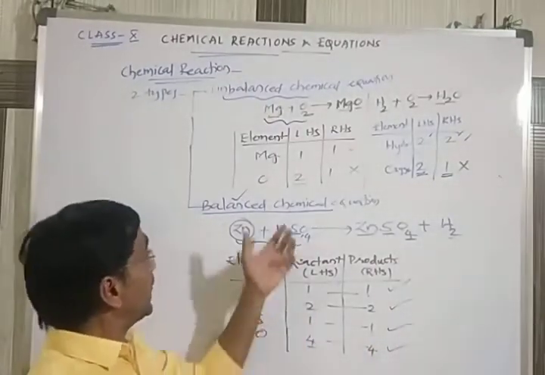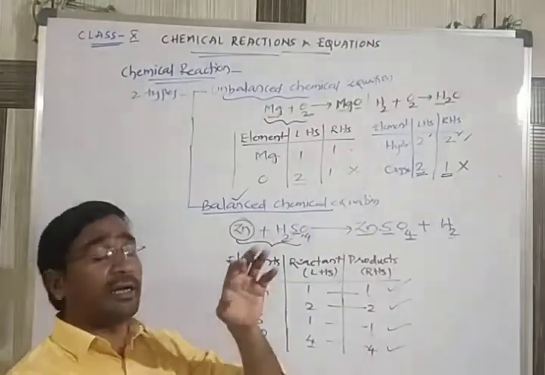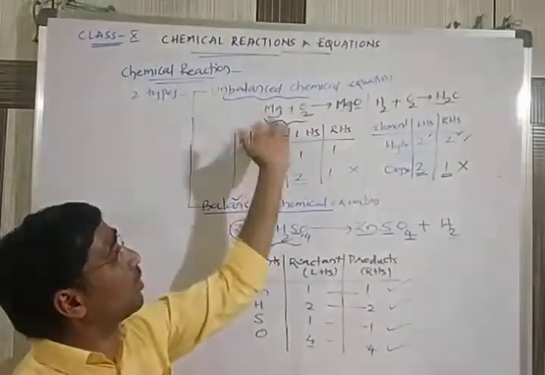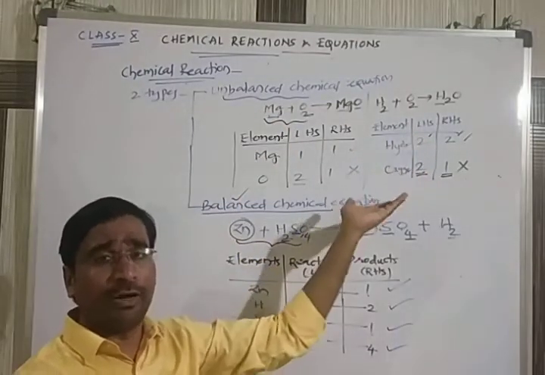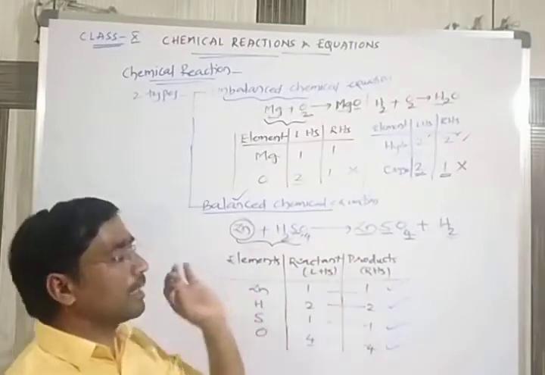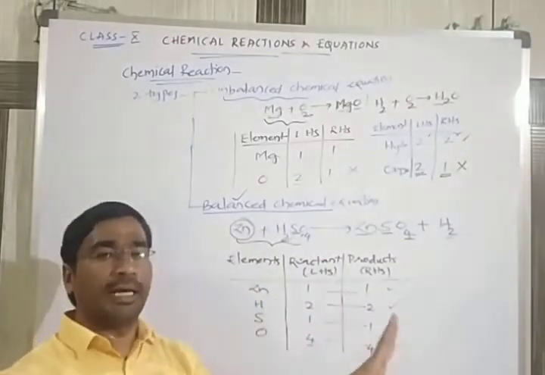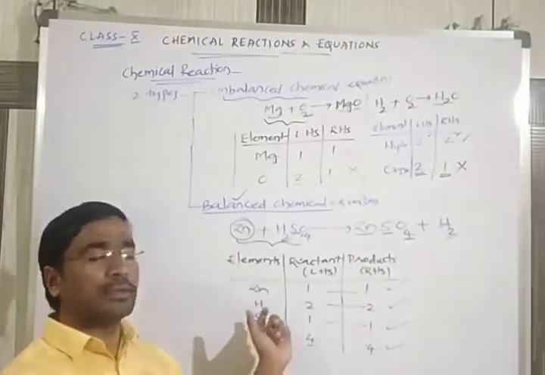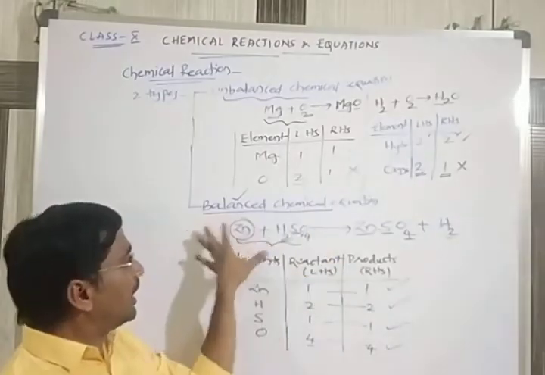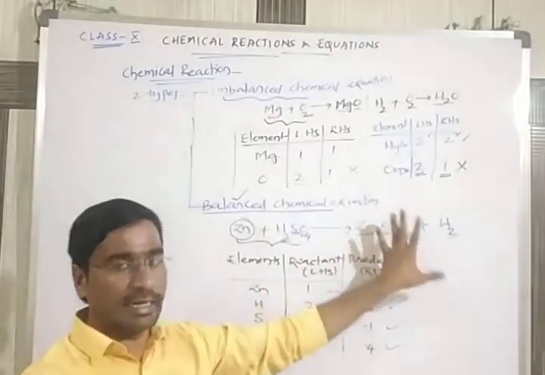In a chemical reaction, formulas undergo changes, but the count should be the same on the left hand side and right hand side.